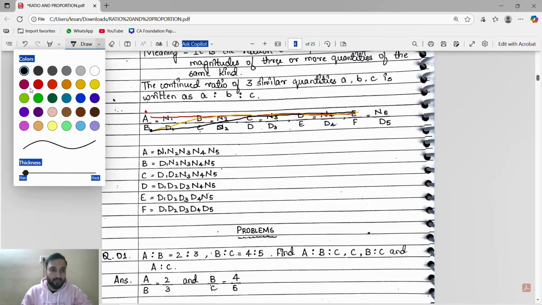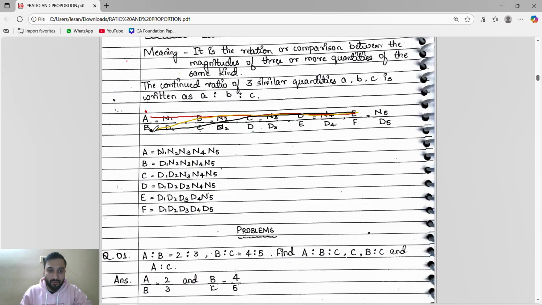Then if we have to find for D, what will we do? We will start from B. B to C, C to D, again D to D, D to E. So see, guys, for A: A to B, B to C, C to D, D to E. A is in the numerator, multiply all. Now if you have to find for B, where is B? B is here.